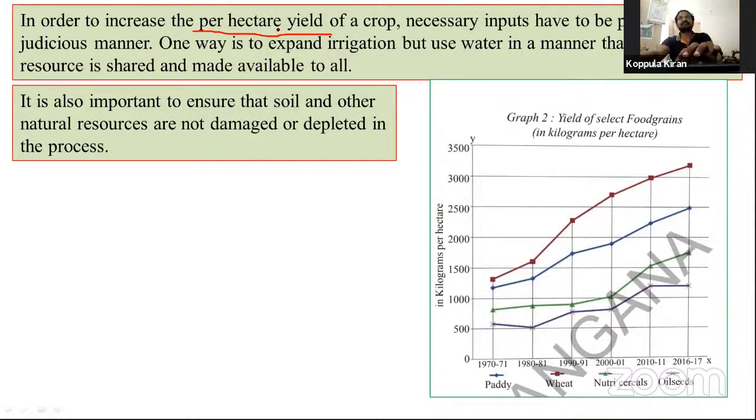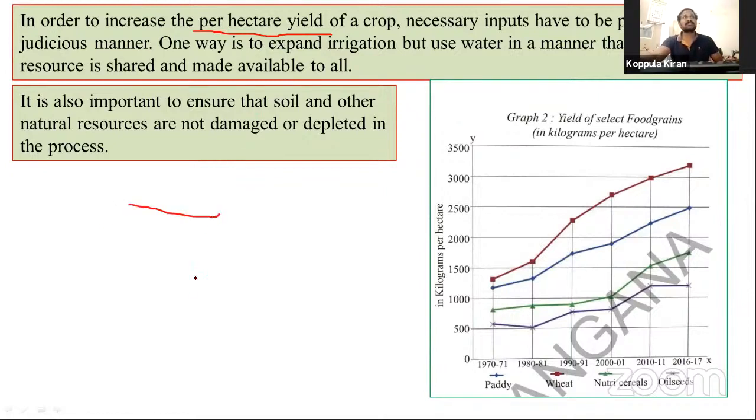Okay, what is hectare? Hectare means, in our areas, in our localities, generally we call acres. 1 acre of land, 2 acres of land, 3 acres of land, 10 acres of land, we call mainly. What is hectare? Hectare means 2.5 acres of land. 1 hectare is equal to 2.5 acres. And it is also known as 10,000 square meters.